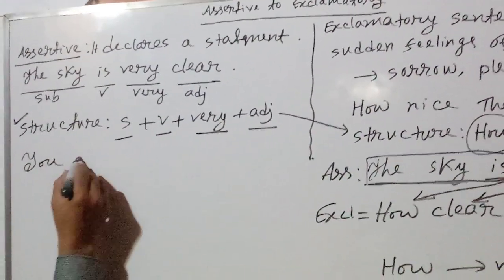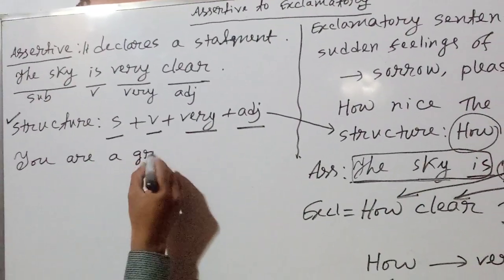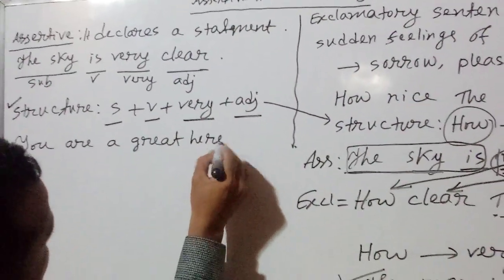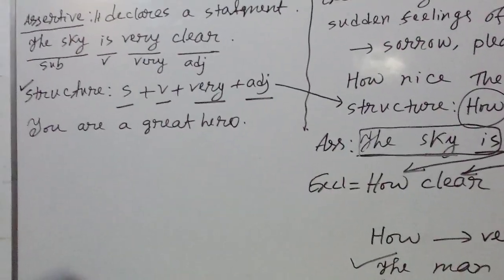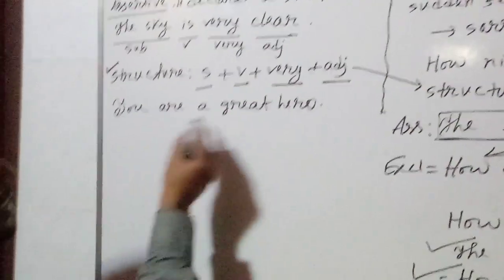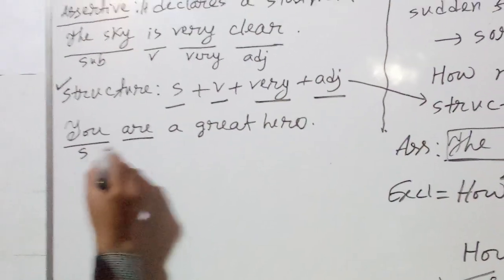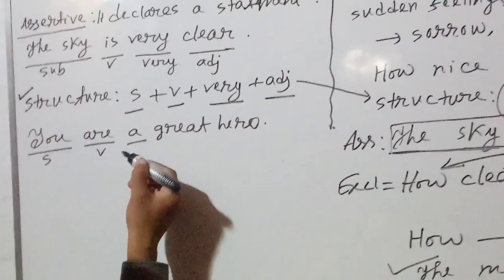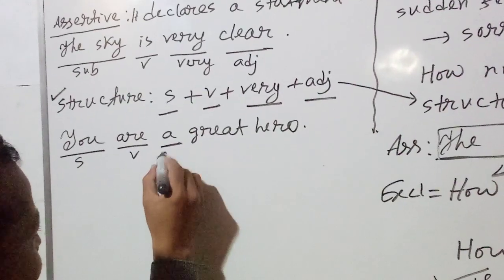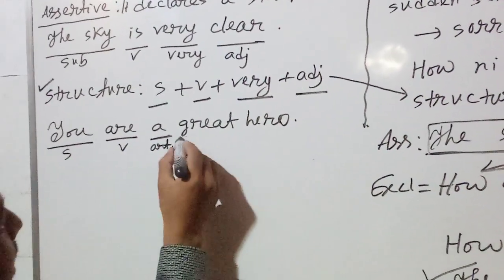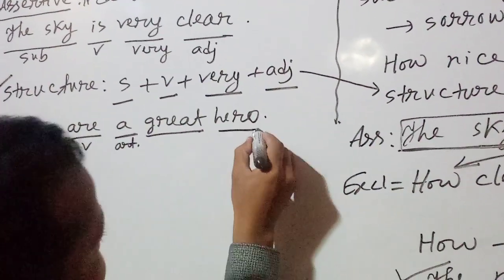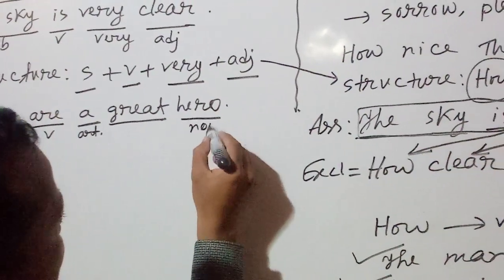You are a great hero. You have seen or you have understood that it is an example of assertive sentence. This subject, verb, a, article, then great, then noun.